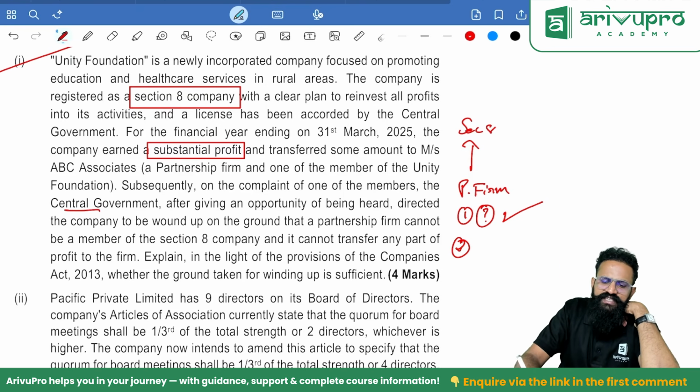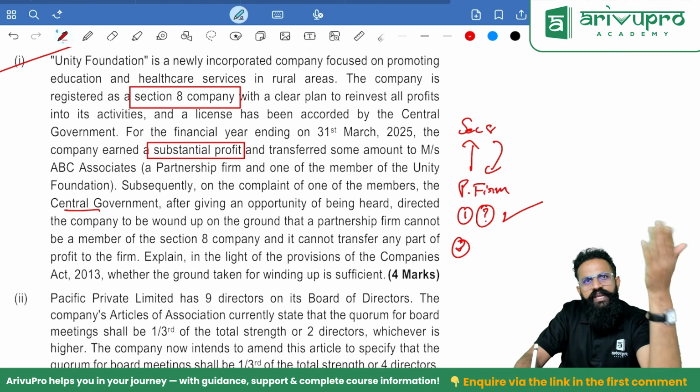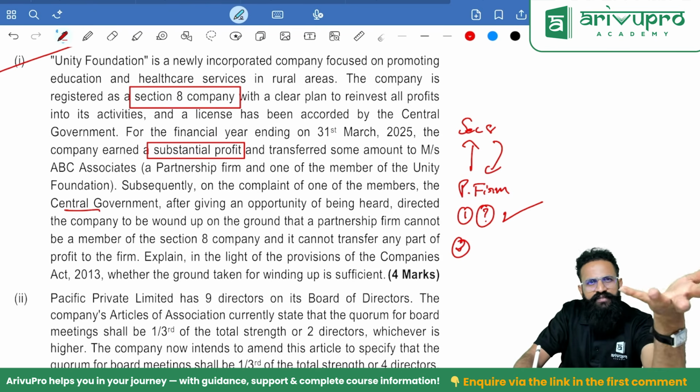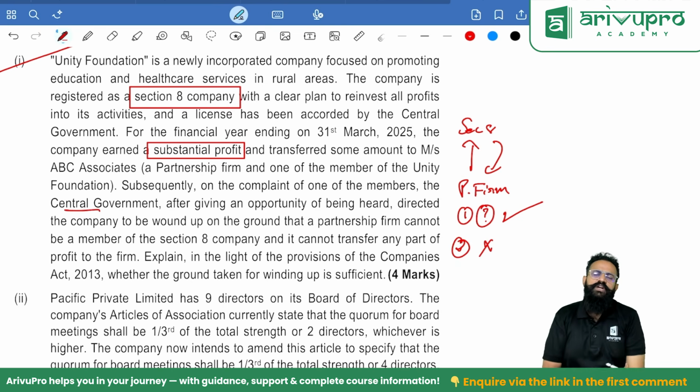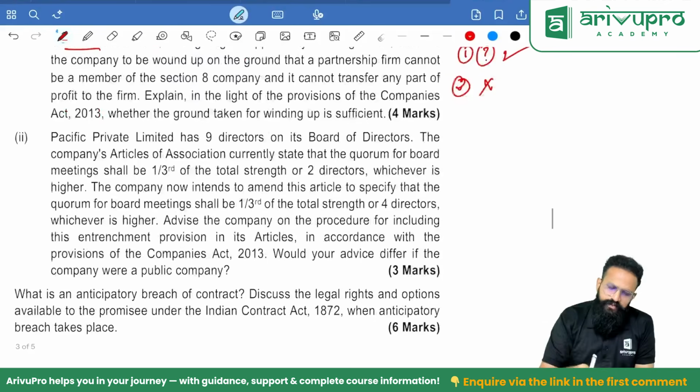Second one, people, can a Section 8 company give any part of its profits to any person? Forget about partnership. Can you give it to any person? No, people. Distribution of dividend is always prohibited in a Section 8 company. On this ground, people, the Section 8 company has done a violation. So central government may pass an order if it deems fit. Yes, the central government's order will be valid. Simple.